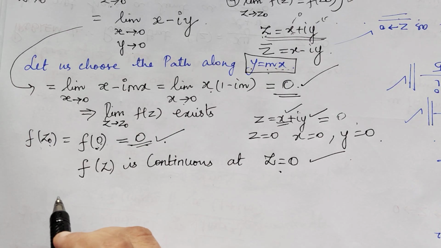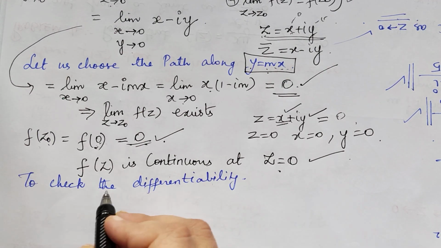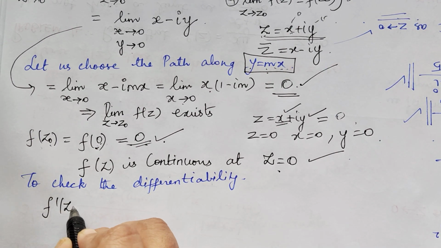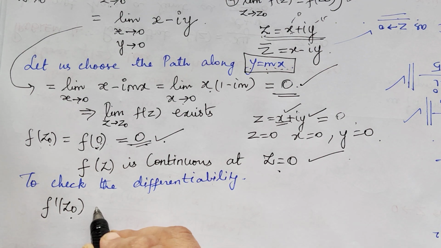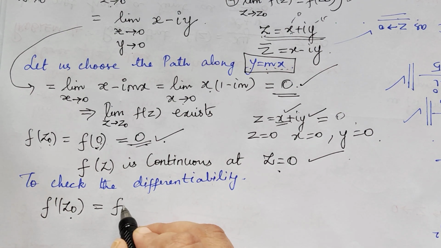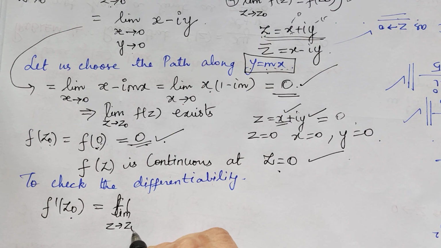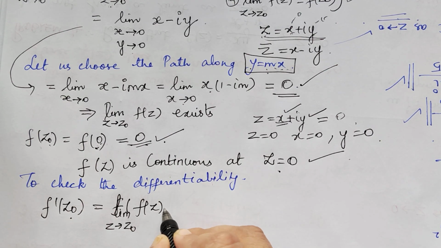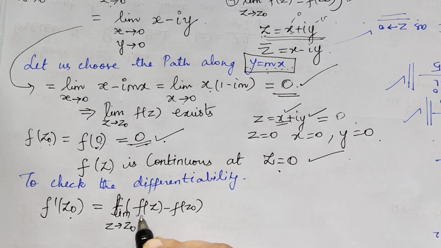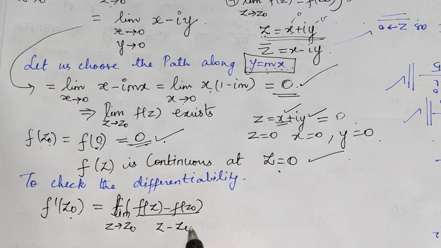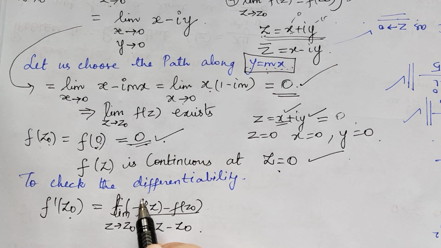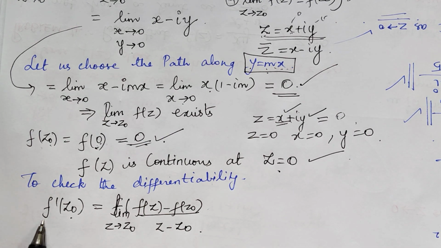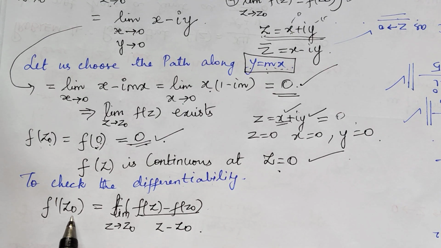Next we will check the differentiability. So in order to check the differentiability, we have to show that f dash of z naught exists. And what is this f dash of z naught? It is equal to limit z tends to z naught of f of z minus f of z naught divided by z minus z naught. If this limit exists, then we say that the given function is differentiable at the point z naught.